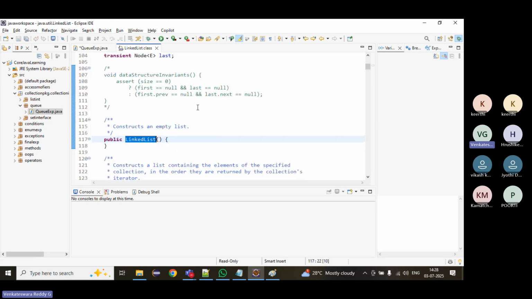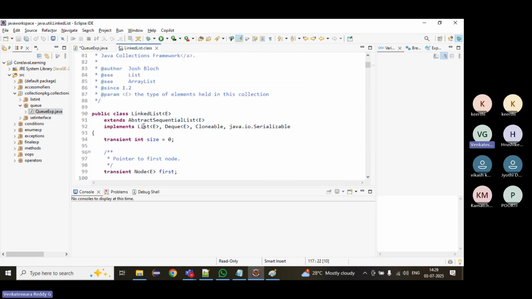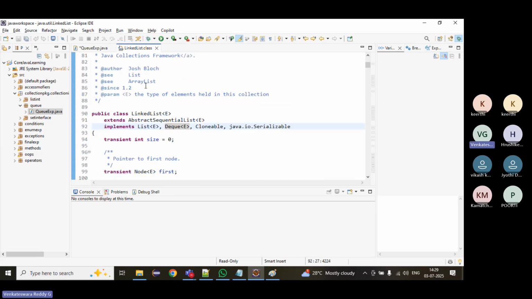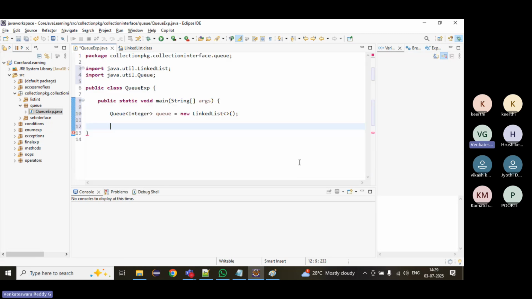Suppose if you click on the linked list class, if you see here, it implements a list interface and a Deque also. Deque is also an interface that has queue as its parent. So the queue implemented by linked list will act as both a list and a queue. What will it have? Let's suppose queue dot. Instead of add, what else do we have?